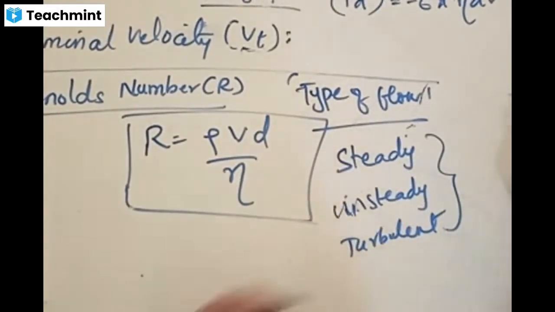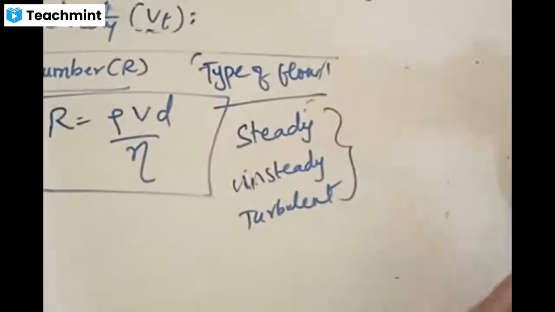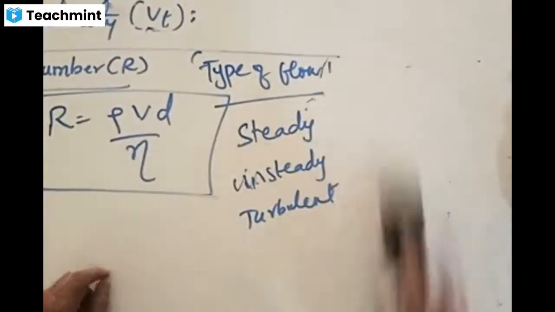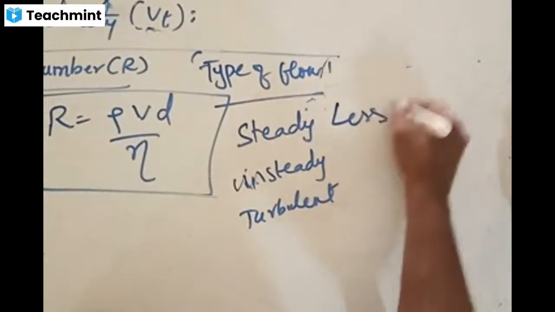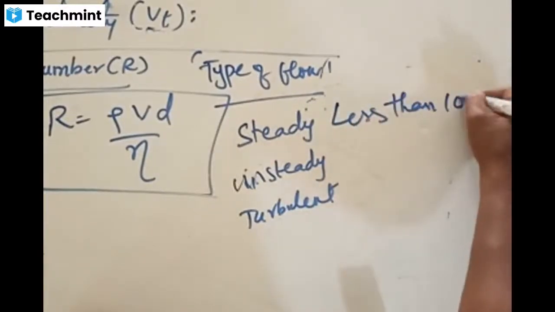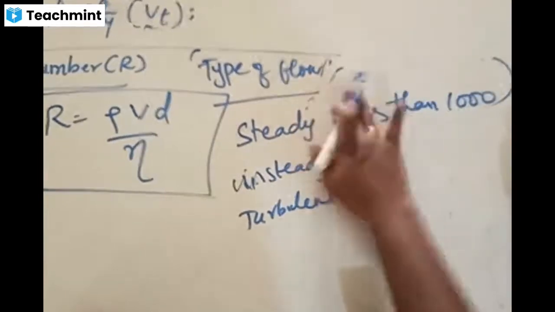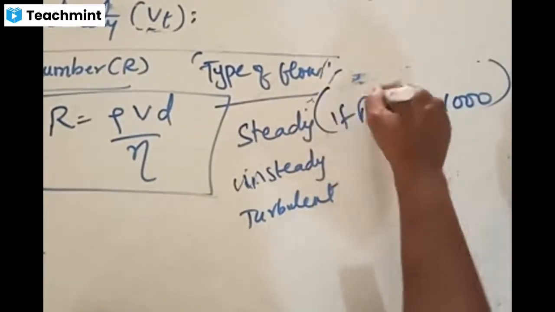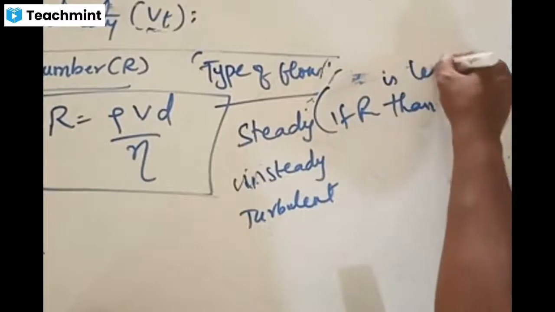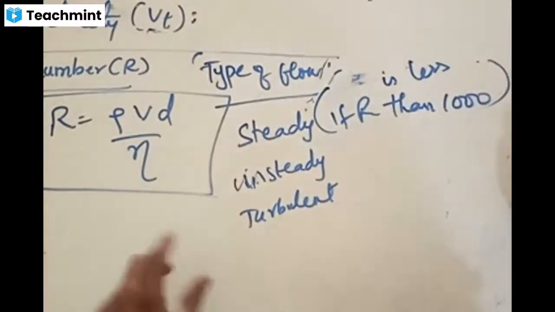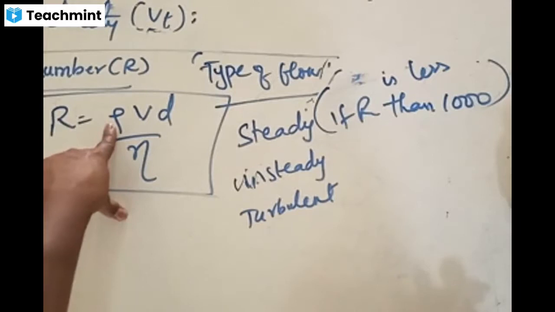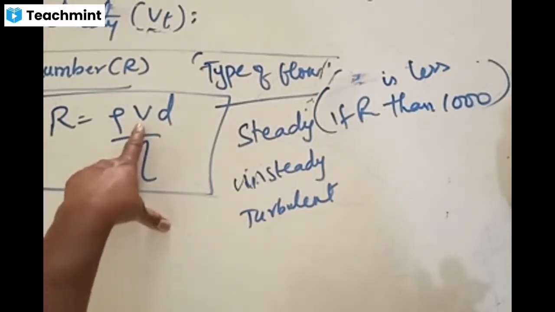Reynolds number states that if the value of R comes out to be less than 1000, now remember, we have a container where fluid is moving. That fluid will have a density, and it now travels with some velocity.